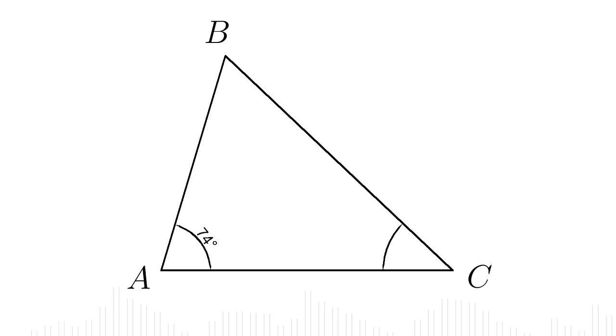A triangle is defined by its angles and sides. According to the type of angles, acute-angled triangles are distinguished. All three angles are acute; in an obtuse triangle one angle is obtuse; in a right triangle one angle is a right angle. In an equilateral triangle all angles are 60.